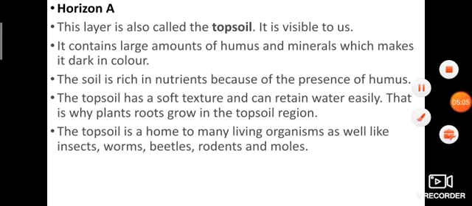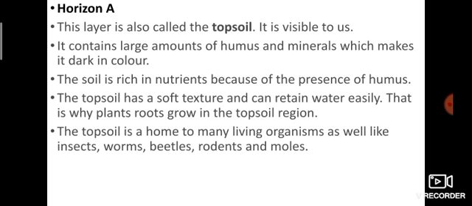Next one, horizon A. What is horizon A? You want to see it briefly. Listen, this layer is also called the topsoil. Already I told you, it is visible to us. It contains a large amount of humus and minerals which make it dark in color. Dears, what is humus? Just now we discussed what humus is. Yes, the decaying matter in the soil, that is humus. So horizon A has more humus.